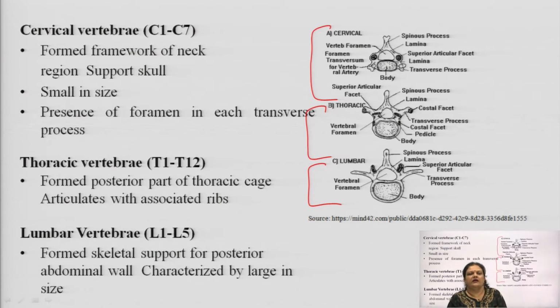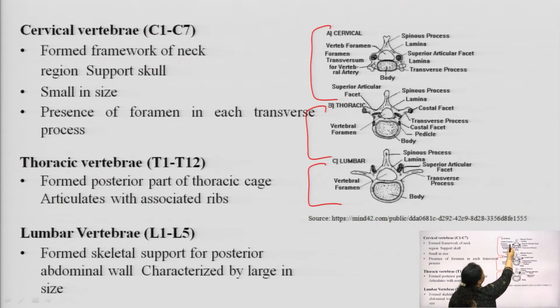Okay. And it is small in number because we have just C1 and C2, the atlas and axis, then up to C7. They present a foramen in each transverse process, which is fixed in all of C1 to C7. Coming to its structure, students, this is a single vertebra of C1 to C7.